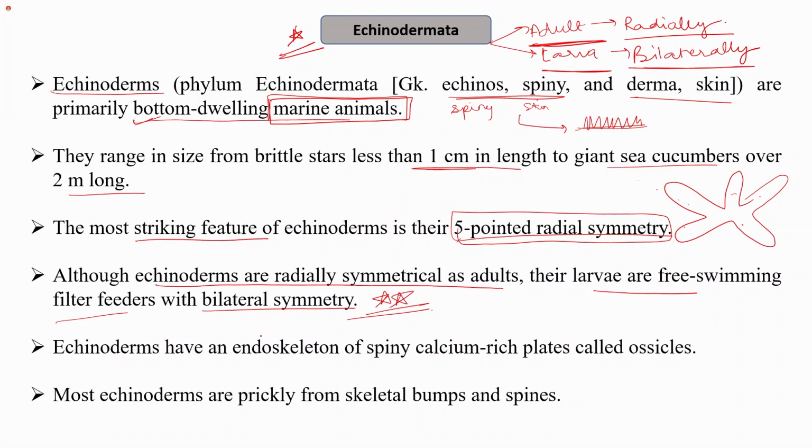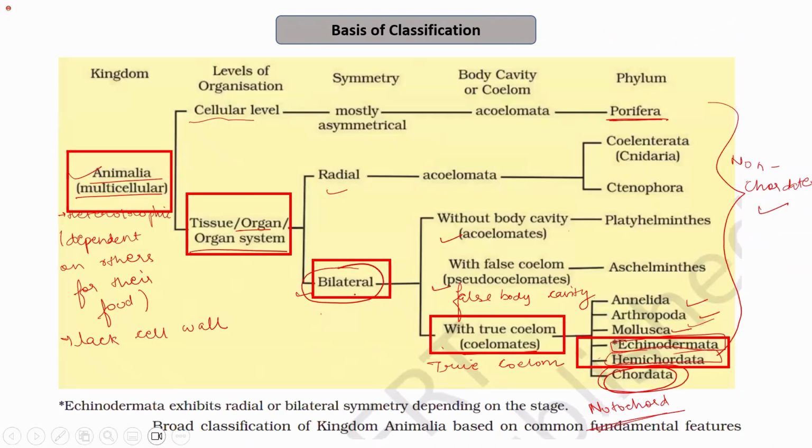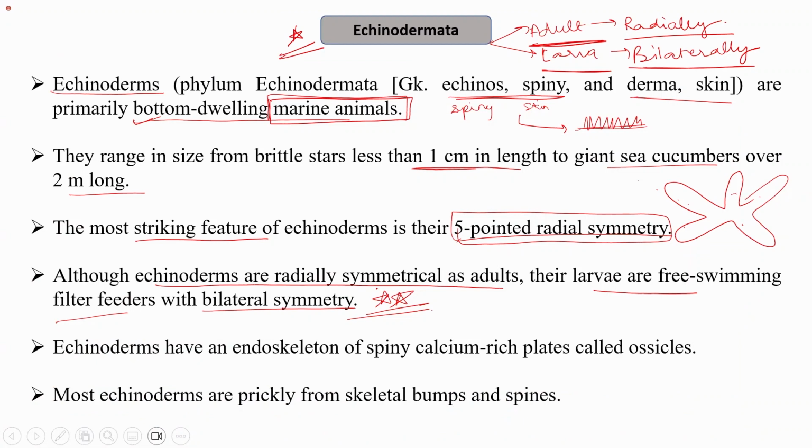And in case nothing is asked, then we can see from the figure that it comes under the bilateral symmetry. They have considered the symmetry of the larva. So the larvae are filter feeders with bilateral symmetry, that is, they have only one axis of symmetry. And in the adults, the striking feature is that although they have 5 arms, still they can have the radial symmetry. The body is oriented in such a way.